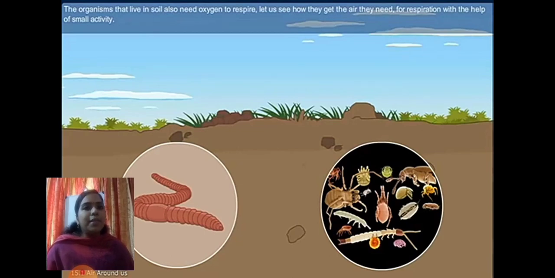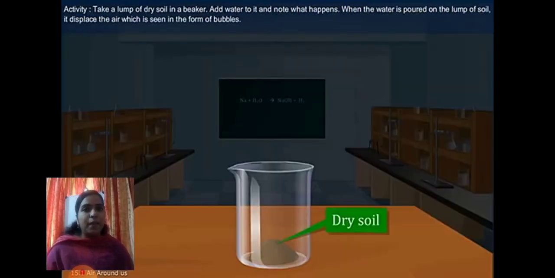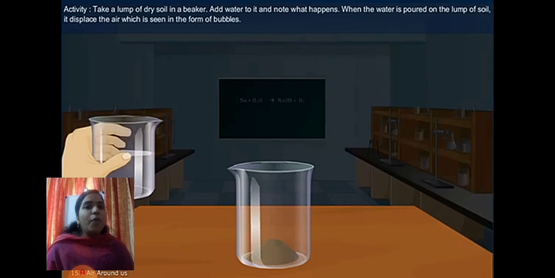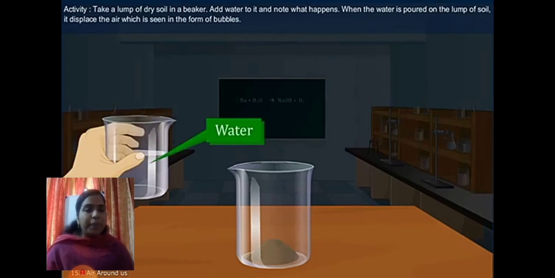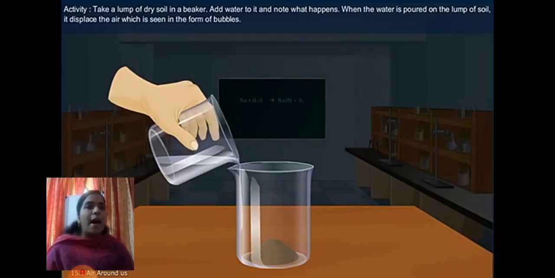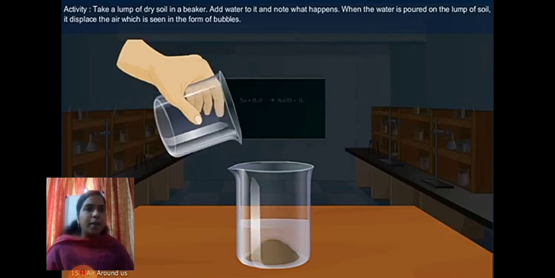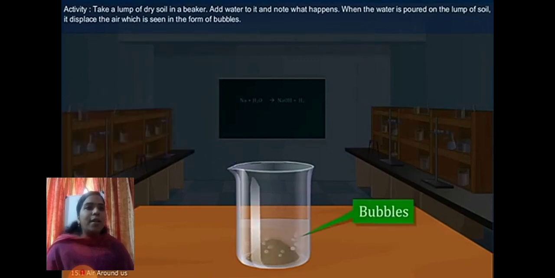The organisms that live in soil also need oxygen to respire. Let us see how they get the air they need for respiration with the help of a small activity. Take a lump of dry soil in a beaker, add water to it and note what happens. When the water is poured on the lump of soil, it displaces the air, which is seen in the form